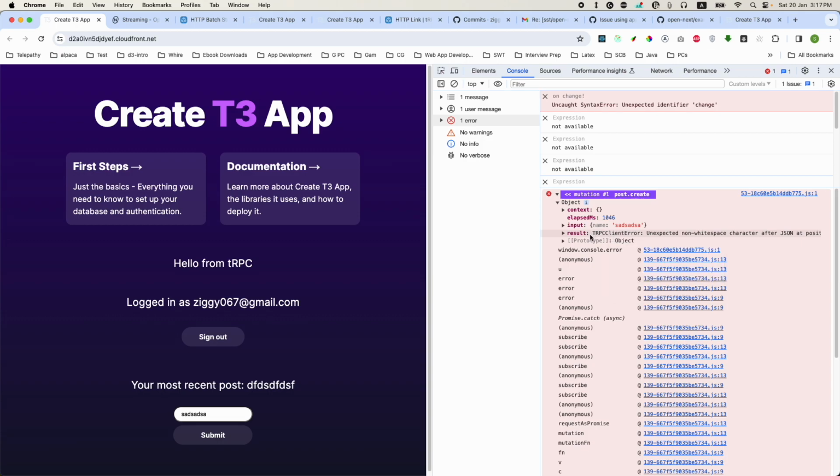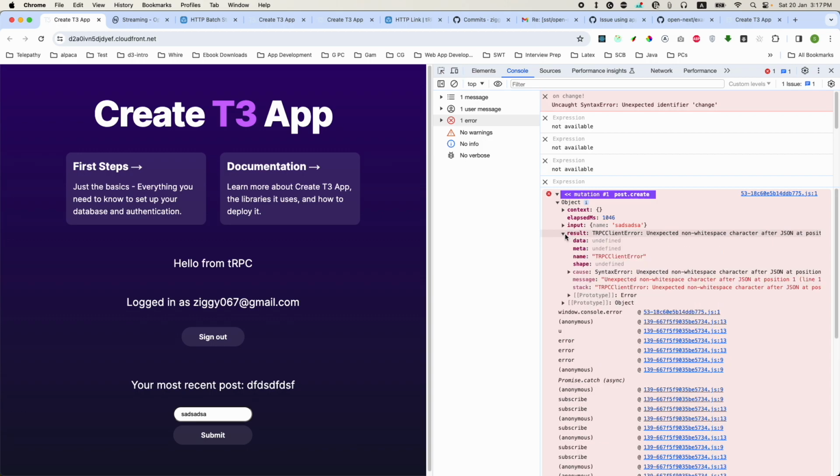And yeah, what's going on here? Because the error message is not very useful. It says "unexpected non-white space character." Okay, so that's not a very useful error. And to actually go and debug what's happening, I had to look at the OpenNext documentation, the Next.js documentation as well, and also for TRPC, and try to work out what the root cause is.